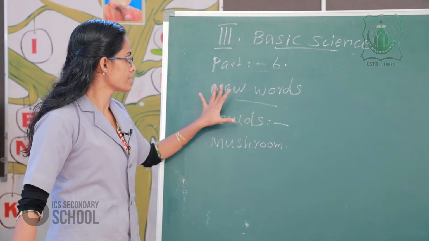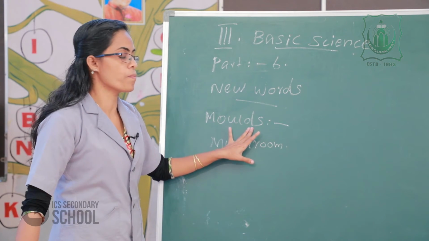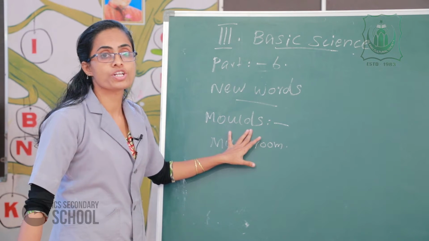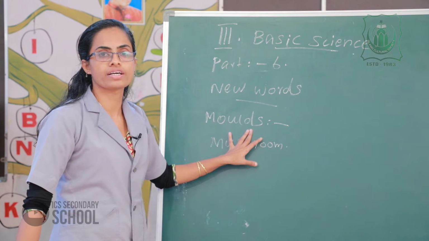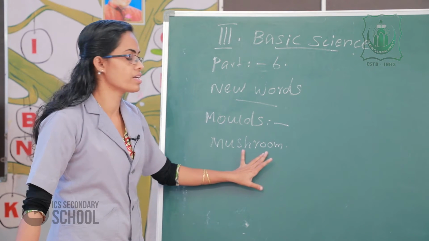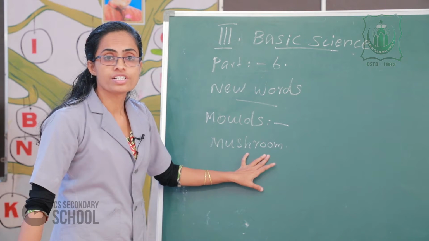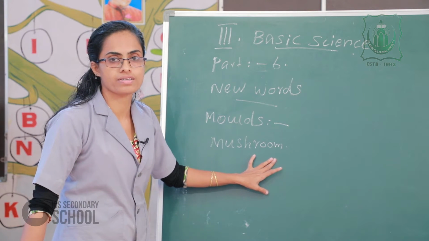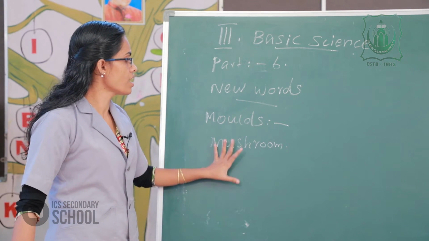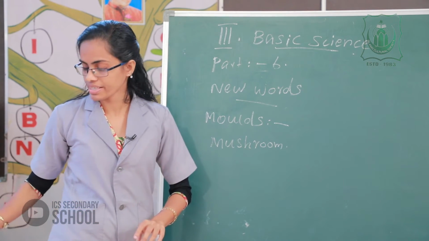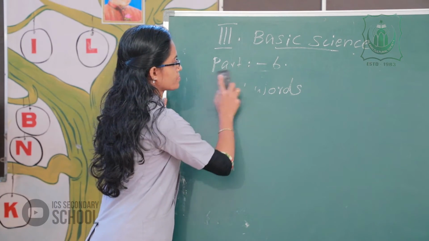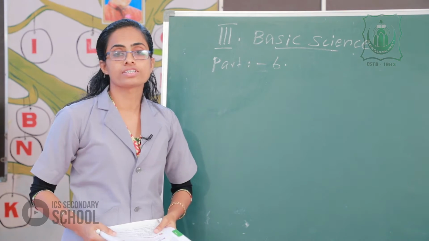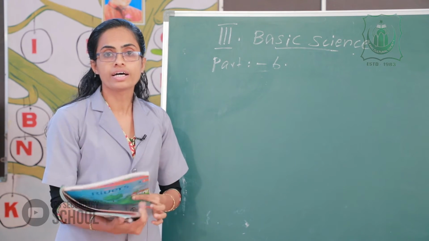Please listen here. These are the new words. The first one, molds, and the second one, mushroom. The molds are non-green plants and cannot make their own food. And the next one, mushroom, is a small non-green plant and it looks like a tiny umbrella. Clear? These are the new words. Okay. Next. In your textbook, the Let Us Revise, all of you read well.